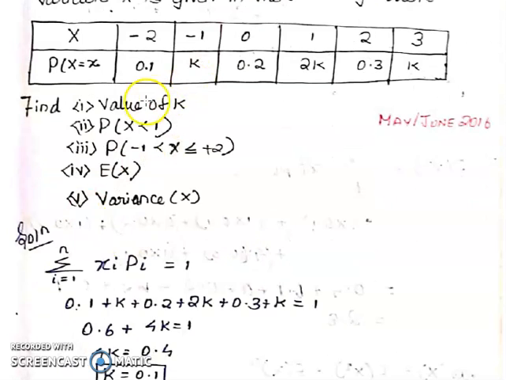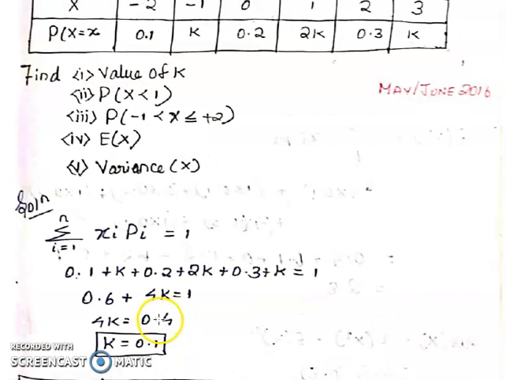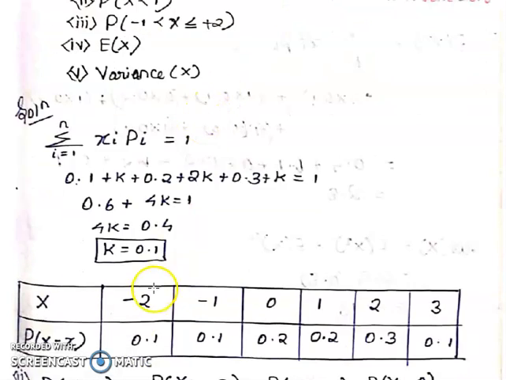Okay, first we are going to find the value of k. For this we are going to apply that the sum of all the probabilities equal to 1. So this statement is wrong here. Okay, the sum of all the probabilities equal to 1. That means add all the probabilities, and that is equal to 1. After simplification, we can easily find k equal to 0.1. After finding k equal to 0.1, substitute the value here. So we get the new table.